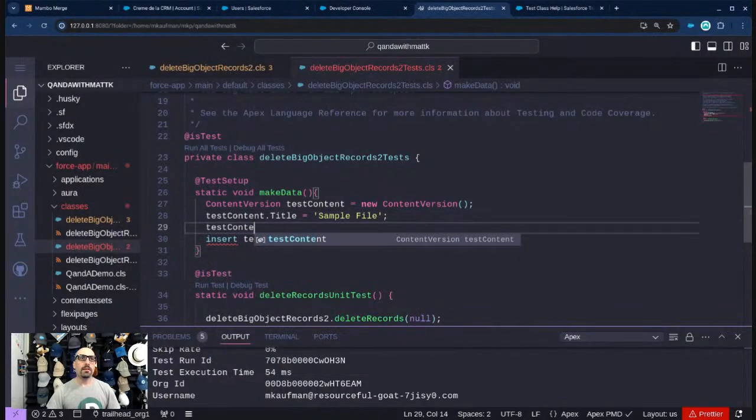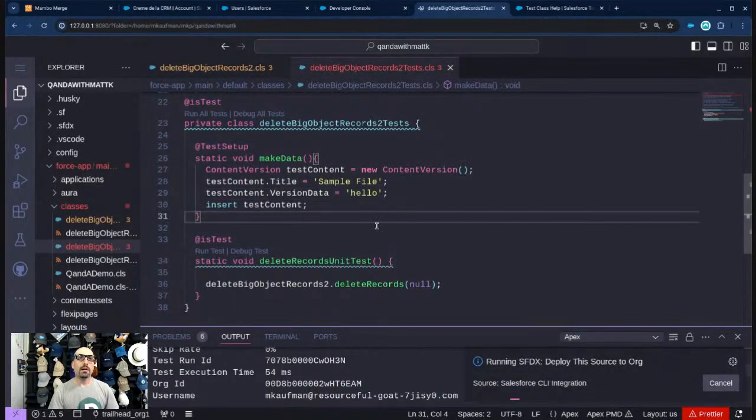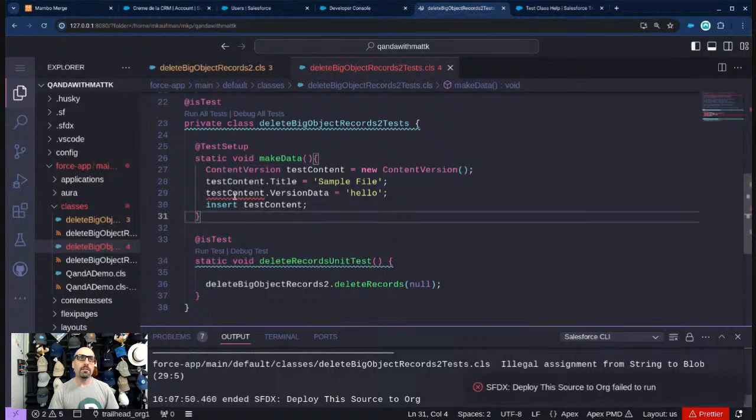I want to say testContent.VersionData. Look at that, there's autocomplete. Equals, we'll say hello for now. I know that's not going to work because I think it wants a blob. But let's try to save this, and we'll get the errors: string to blob. Perfect. Okay.